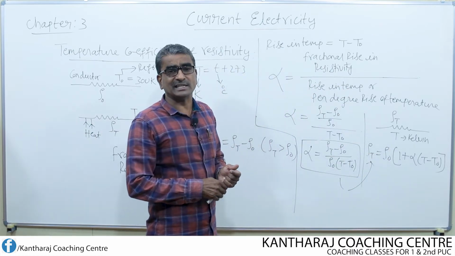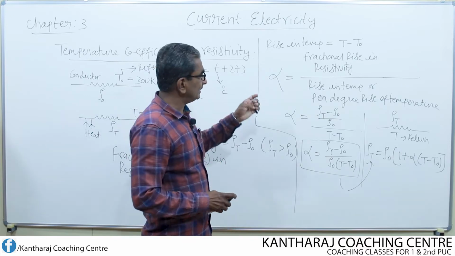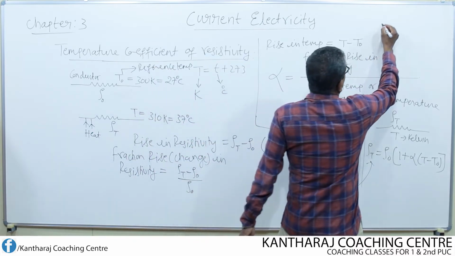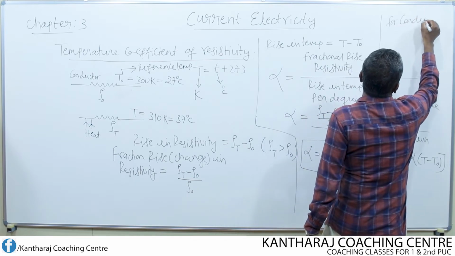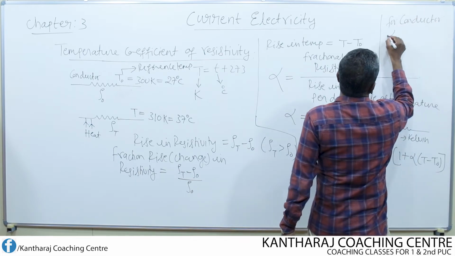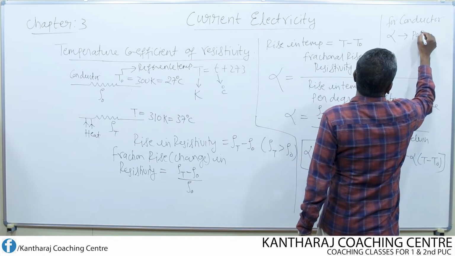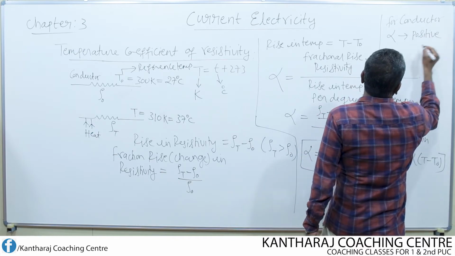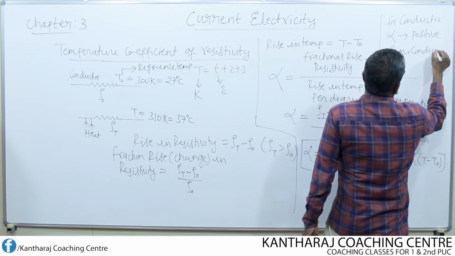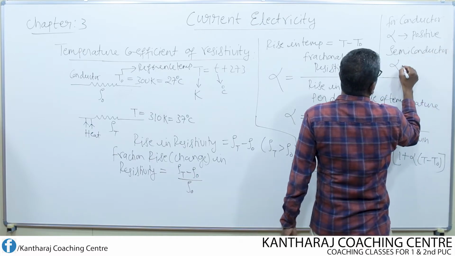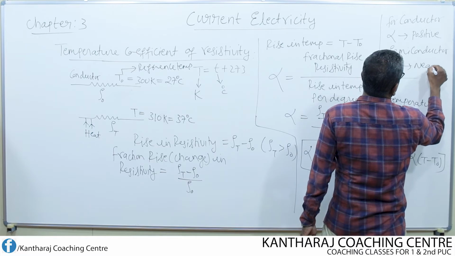Suppose you consider a conductor as well as a semiconductor. Remember one point: for a metallic conductor, the temperature coefficient alpha is always positive, whereas for a semiconductor, the temperature coefficient alpha is negative.